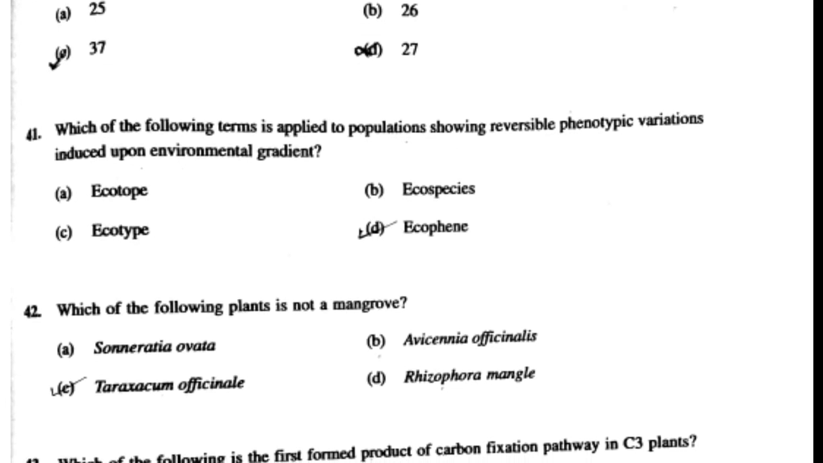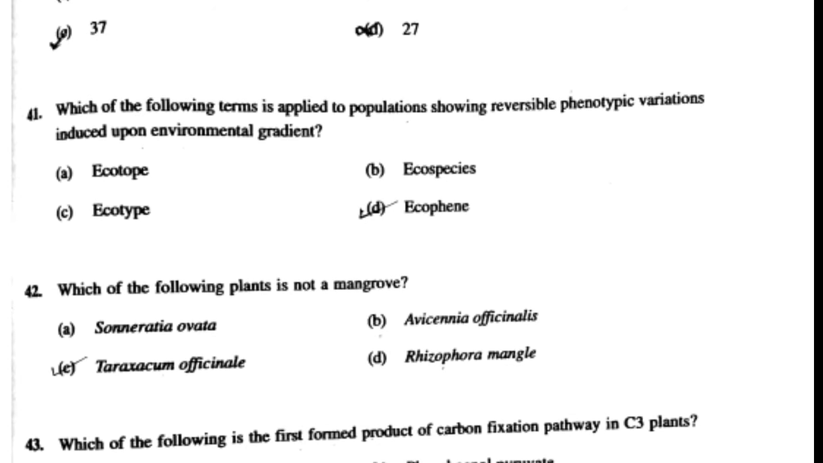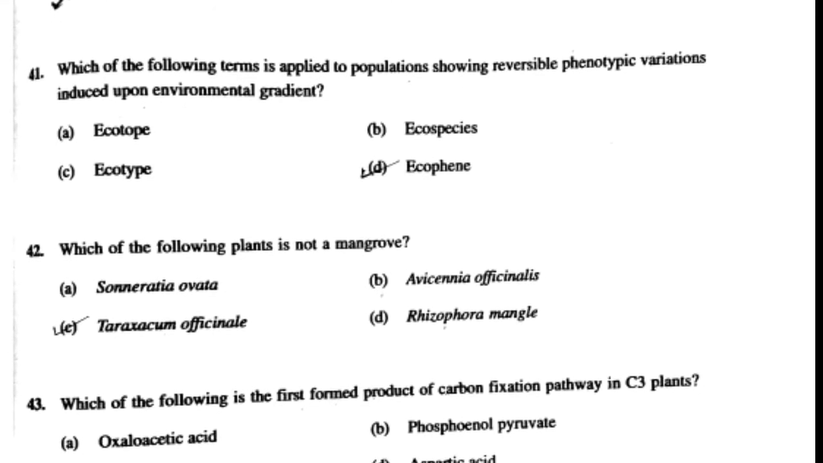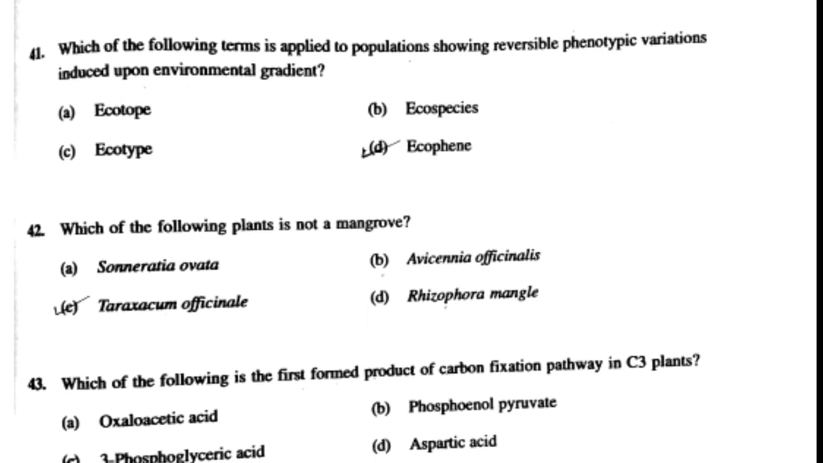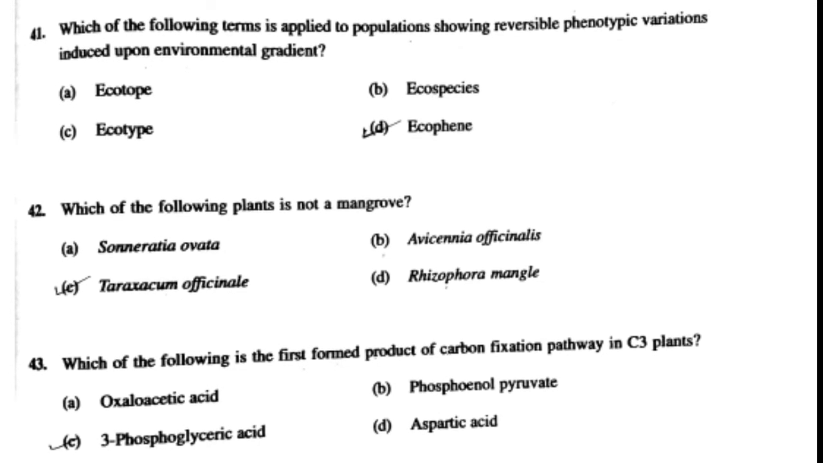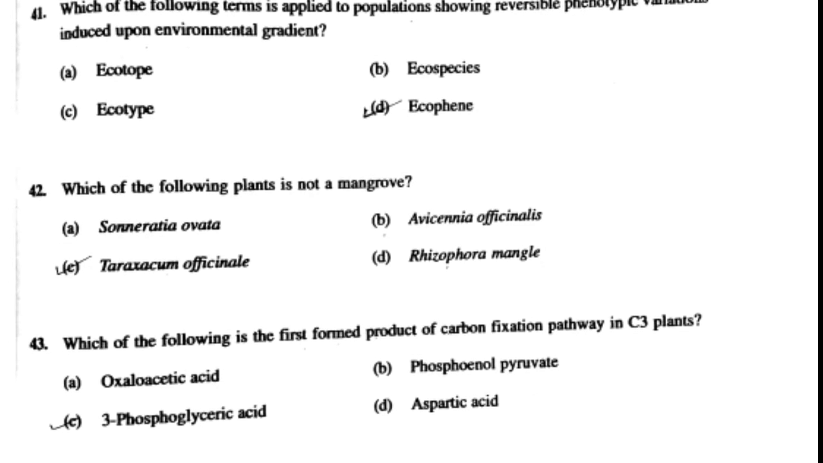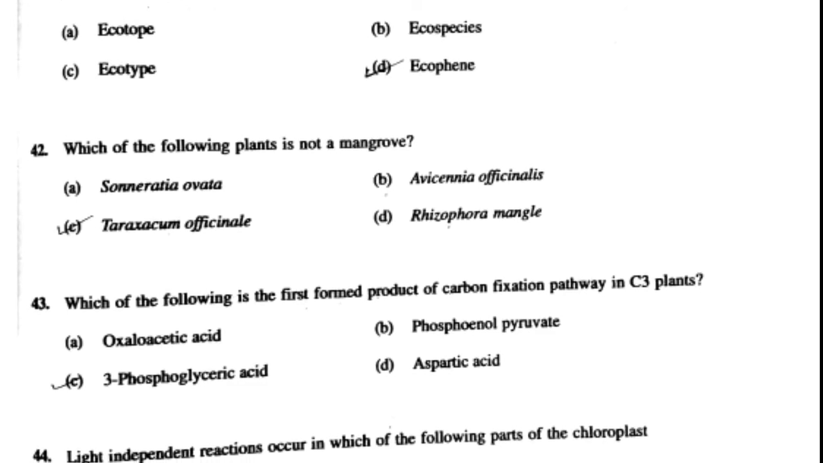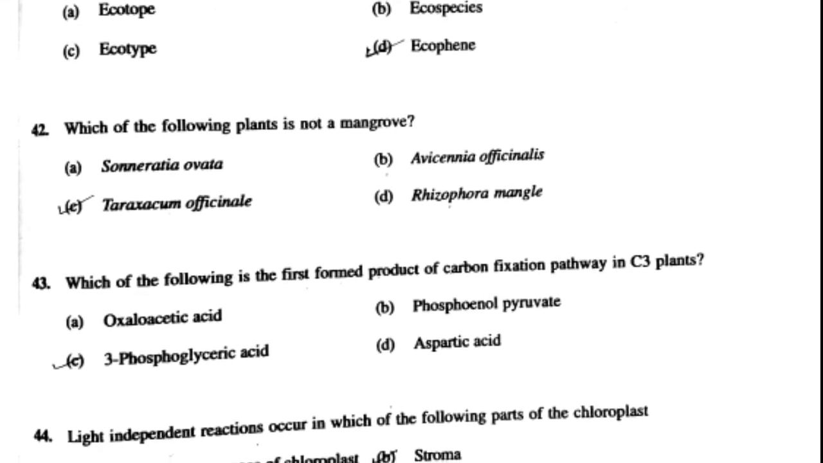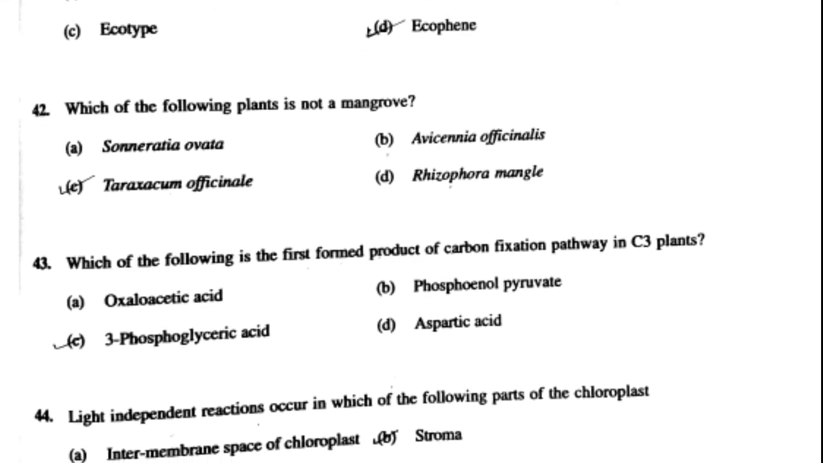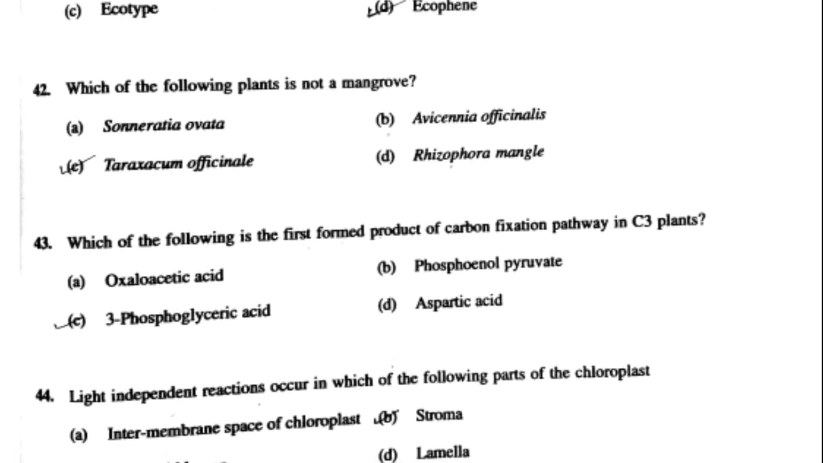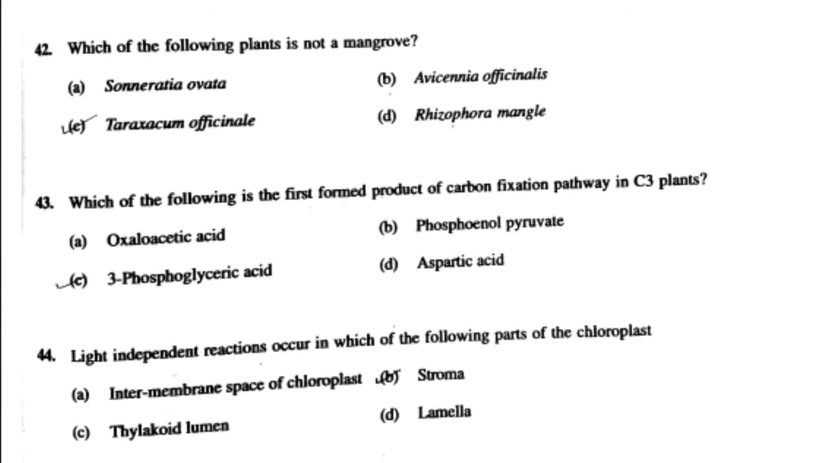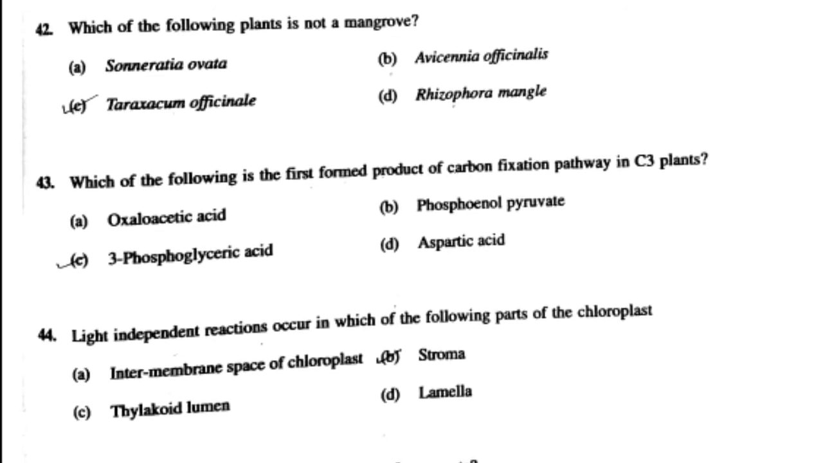41st question is, which of the following terms applies to the population showing the reversible phenotypic variation induced upon environmental gradient? Answer is ecophene. 42nd question is, which of the following plants is not a mangrove? Answer is Taraxacum officinale. 43rd question, which of the following is the first formed product of carbon fixation pathway in C3 plants? Answer is 3-phosphoglyceric acid.